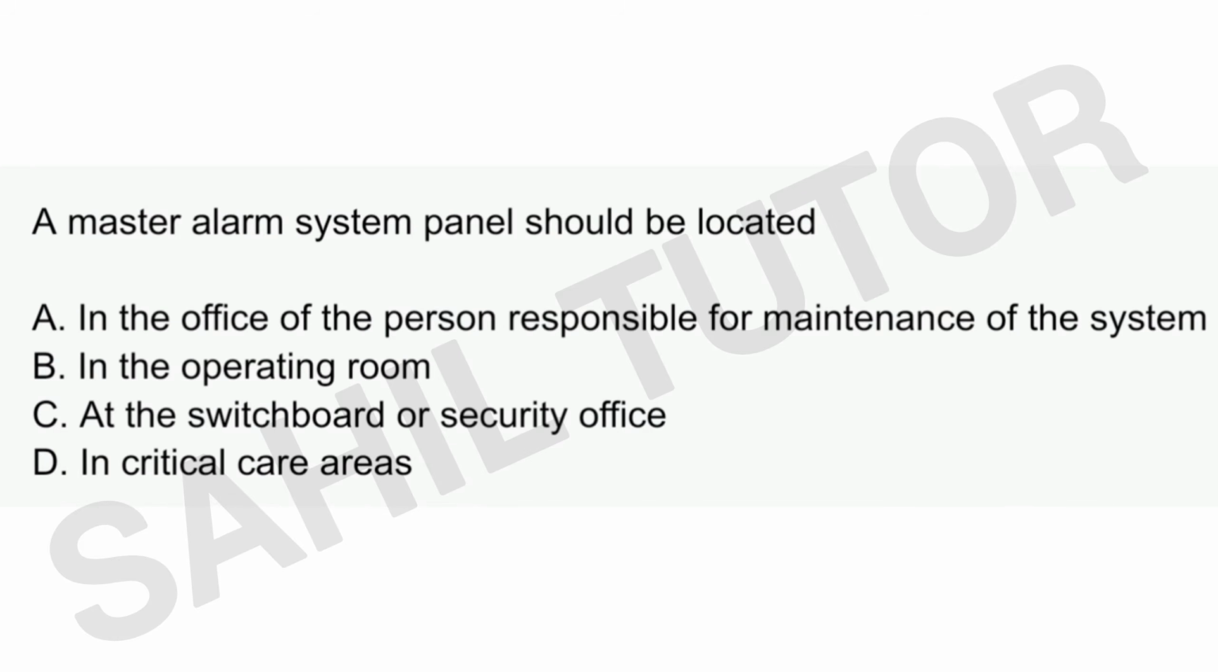Next question is a master alarm system panel should be located. Options are in the office of the person responsible for the maintenance of the system, in the operating room, at the switchboard or security office, in critical care areas. Right option is C, at the switchboard or security office.